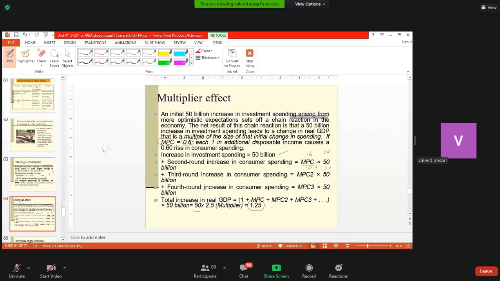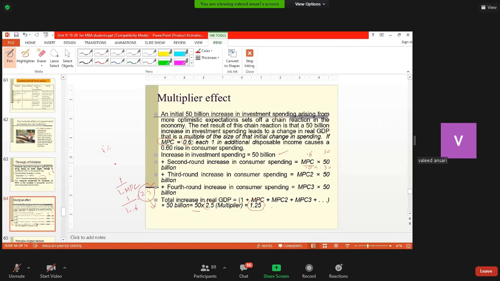Now how we have arrived at this is simply 1/(1 minus MPC), or mechanically it can be done as 1 upon, so it will be 0.6. So you can find out, this will be 2.5. So 2.5, the higher the value of the multiplier, the greater will be the final increase.